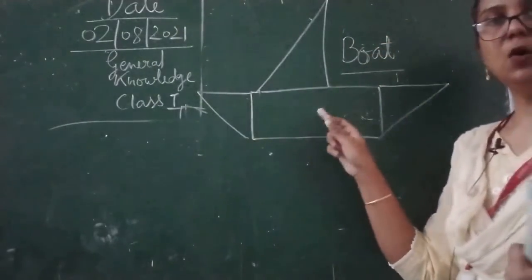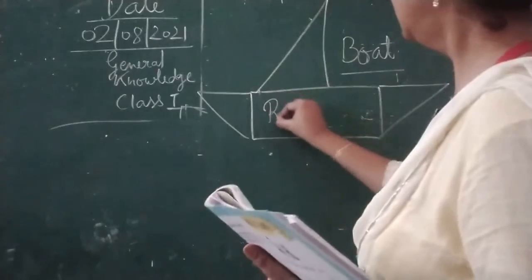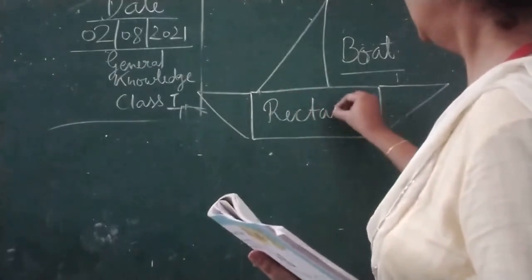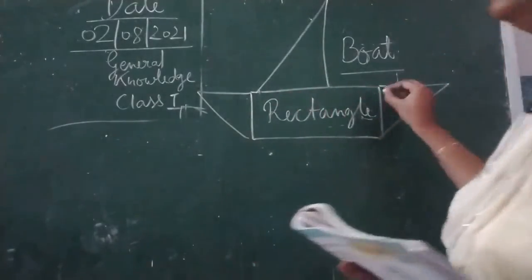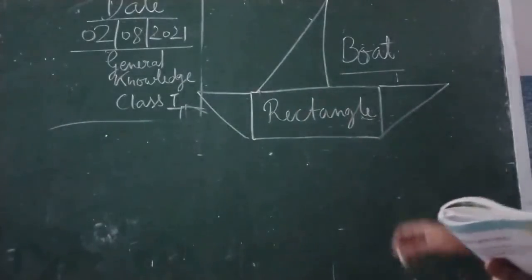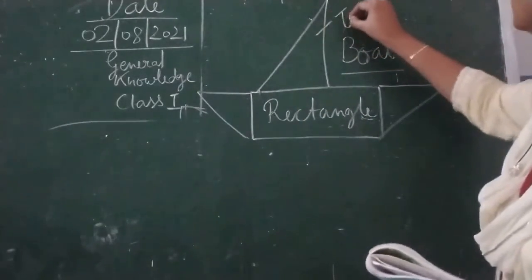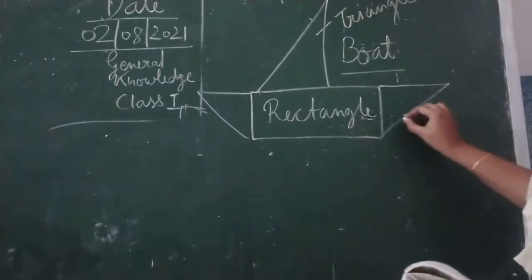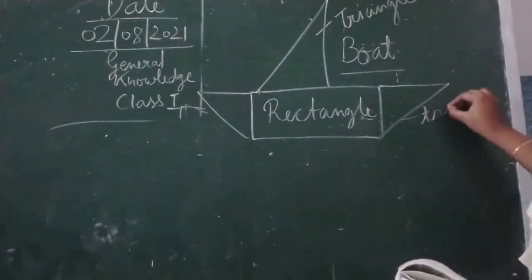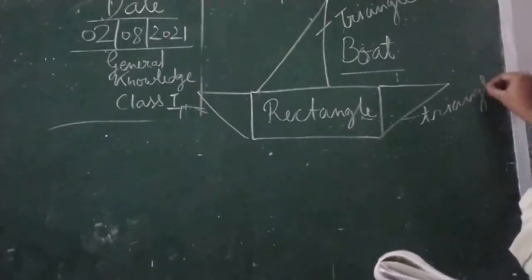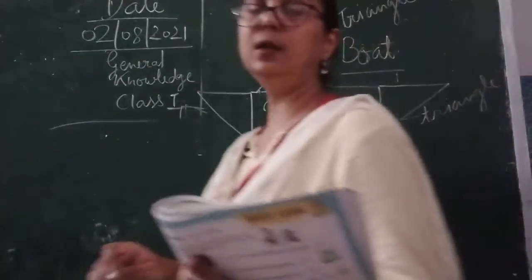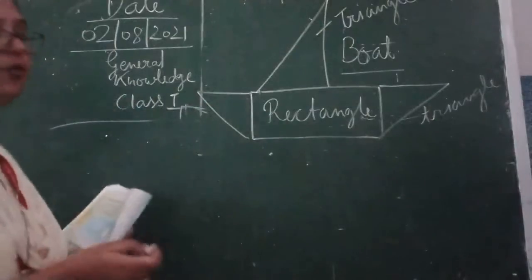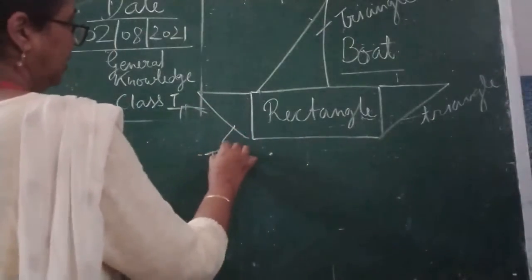This shape is called a rectangle. Rectangle, children. Okay, this is a rectangle shape. Now these are the triangles. Triangle, this is also a triangle. It is not properly a triangle, but it is looking like a triangle.